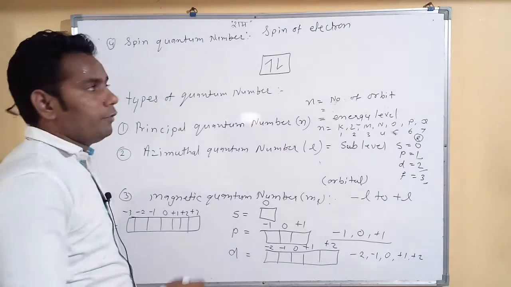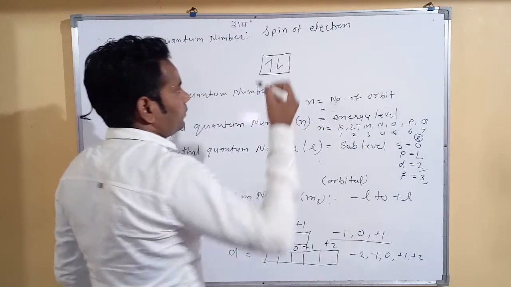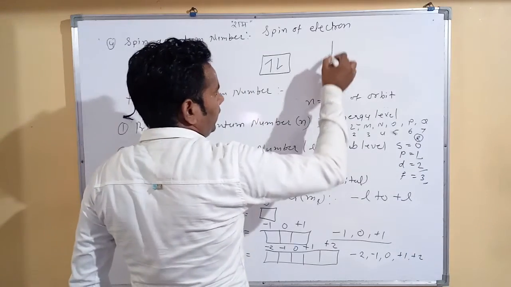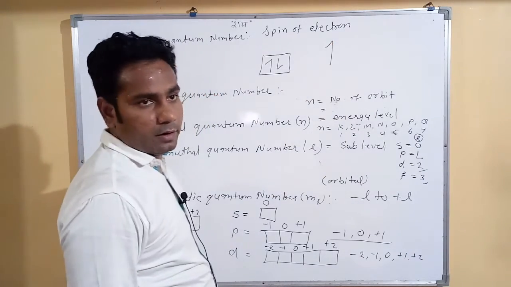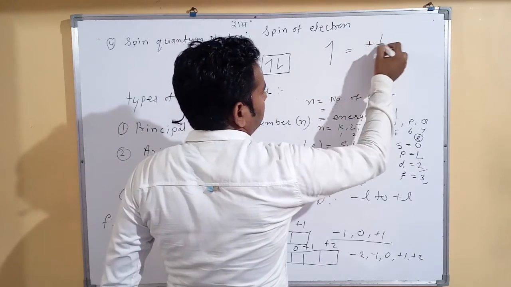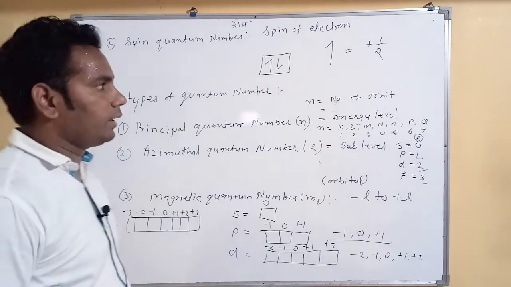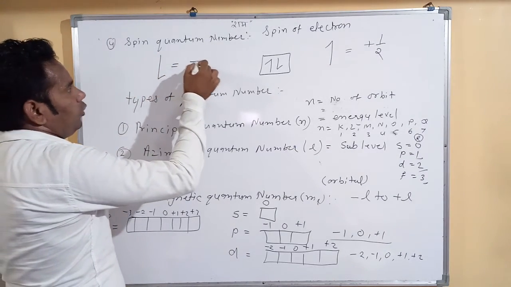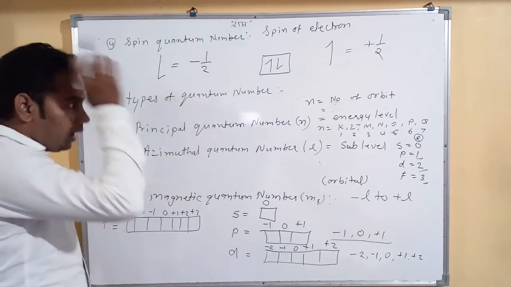Clear? So we use 2 terms for the particular electrons. If we calculate quantum numbers for one electron, the spin quantum number value is plus half. If we calculate for the other electron, the value of the spin quantum number is minus half.